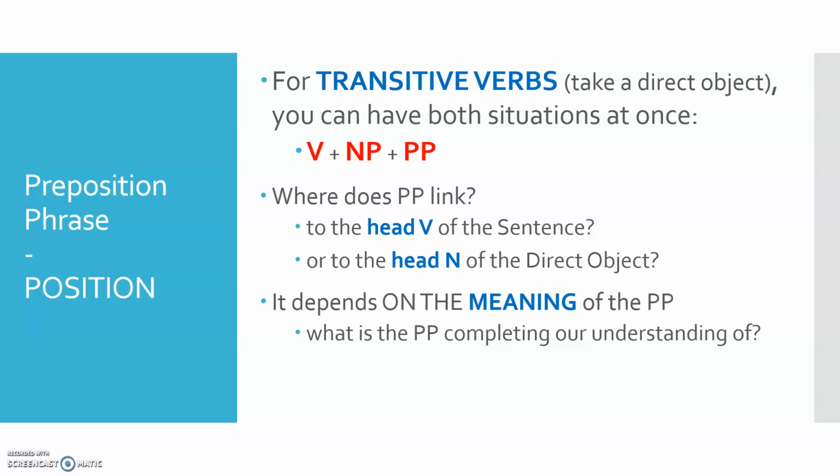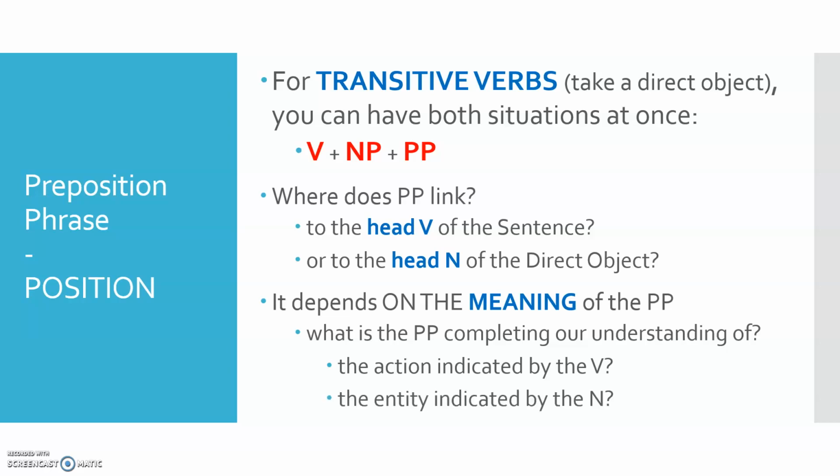So we need to look at the meaning to figure out what it is completing our understanding of. Is it completing our understanding of the action denoted by the head verb of the sentence, or is it completing our understanding of the entity that it comes after, the main noun inside the direct object?